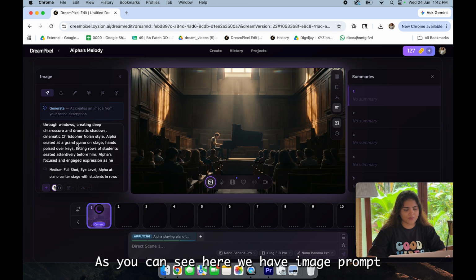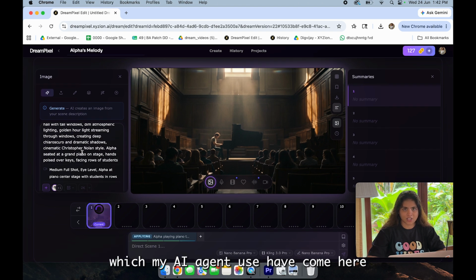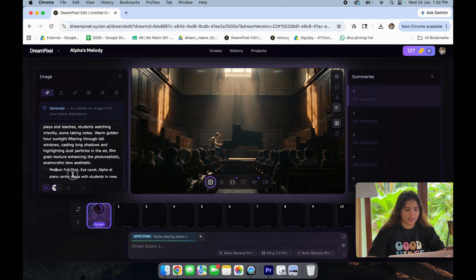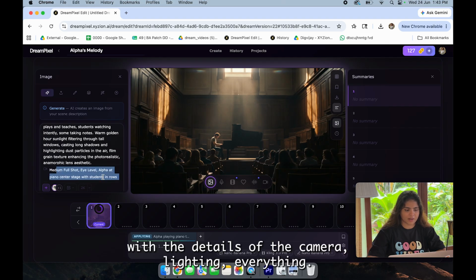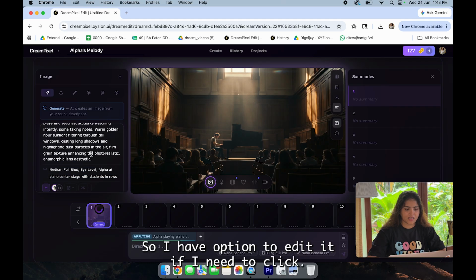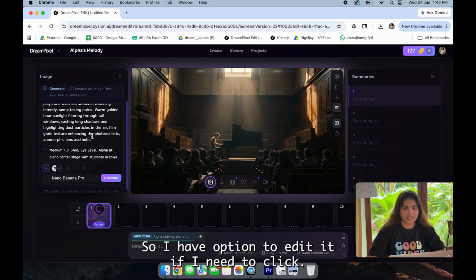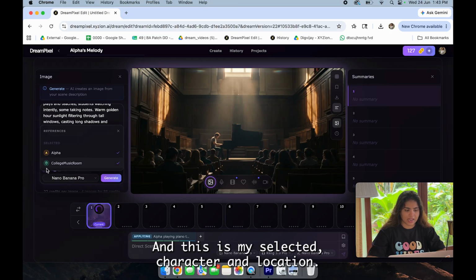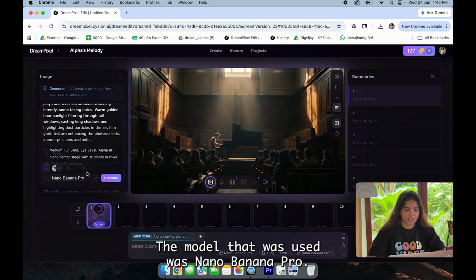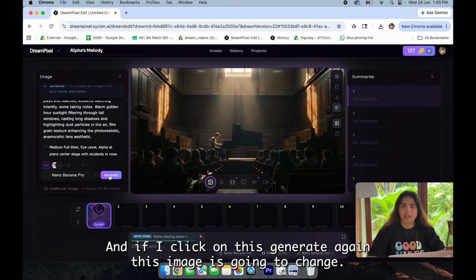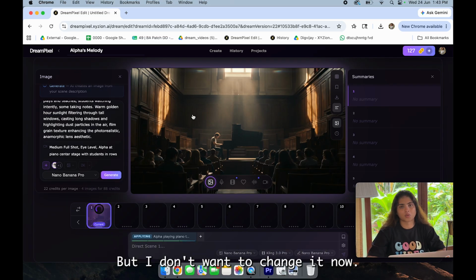As you can see here, we have our image prompt, which my AI agent has created, with the details of the camera, lighting, everything. So I have the option to edit it if I need to later. And this is my selected character and location. The model that was used was Nano Banana Pro. And if I click on generate again, this image is gonna change, but I don't want to change it now. I really like it.